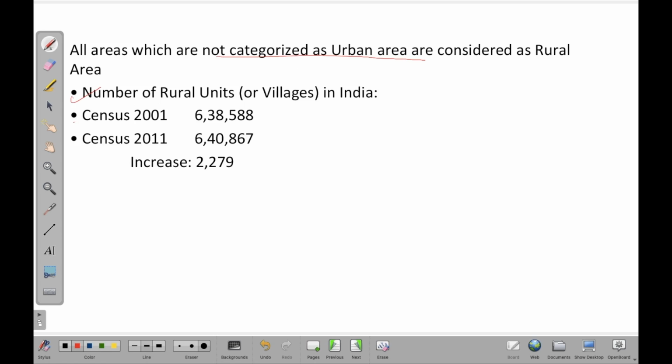According to the census 2001, there were 6,38,588 villages in India, and census 2011 says that there are 6,40,867 villages in India. So there is an increase of 2,279 villages. So a potential question may arise here: what is the current trend regarding the rural units in India? It has increased, and that too by an amount of 2,279, right? So this is one stat that you should keep in mind.